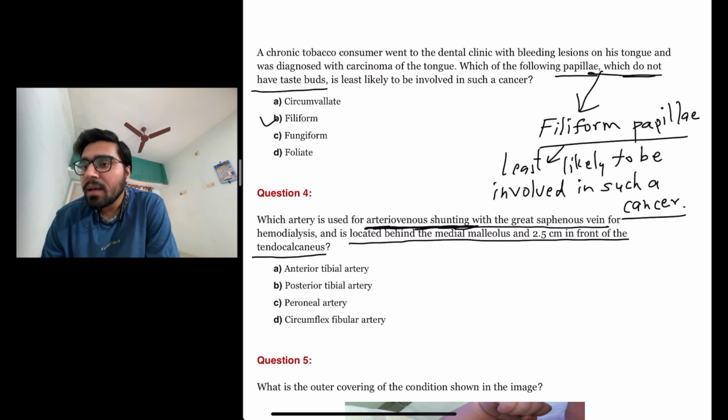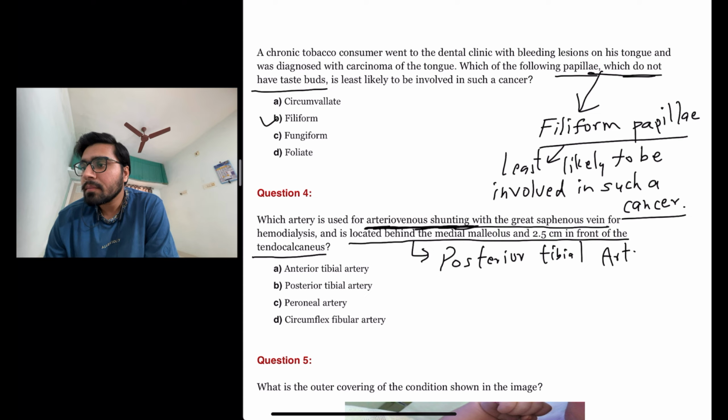The artery located there is the posterior tibial artery. So the answer here is B, and that is used for arteriovenous shunting with the great saphenous vein for hemodialysis.